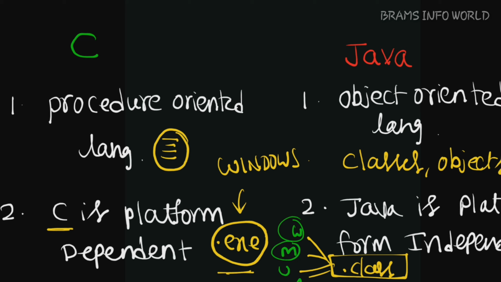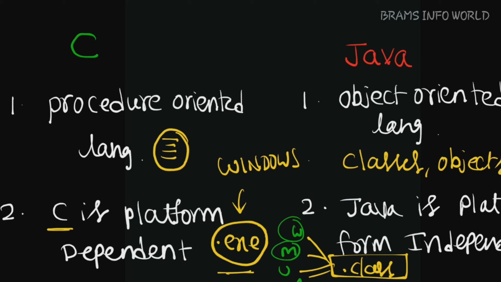In C language there are storage classes like auto, register, extern, and also signed and unsigned.